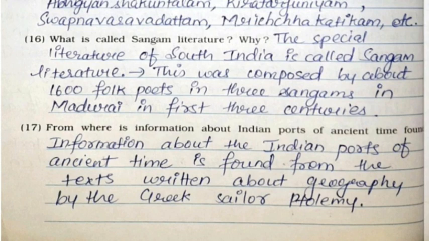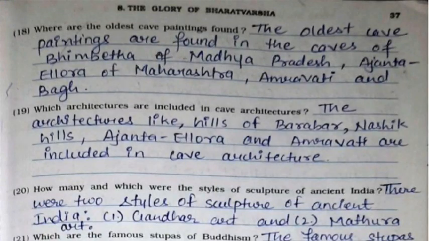17th, from where is information about Indian ports of ancient time found? Information about the Indian ports of ancient time is found from the texts written about geography by the Greek sailor Ptolemy. 18th, where are the oldest cave paintings found?